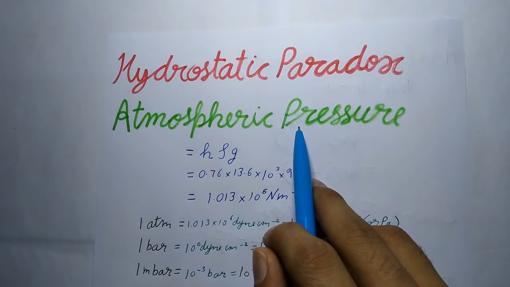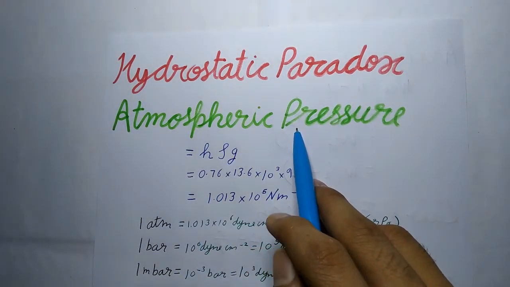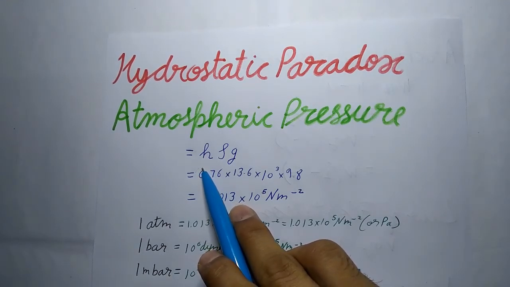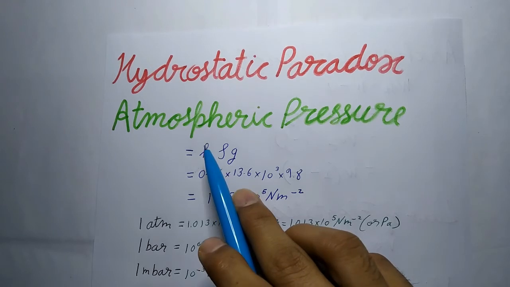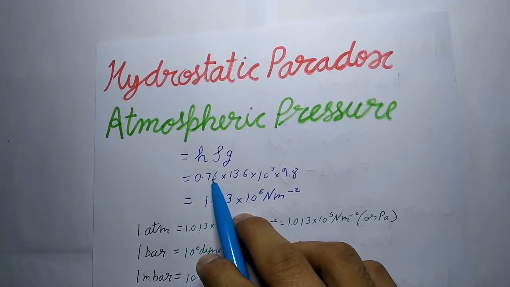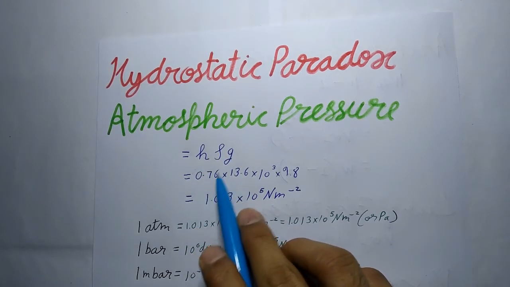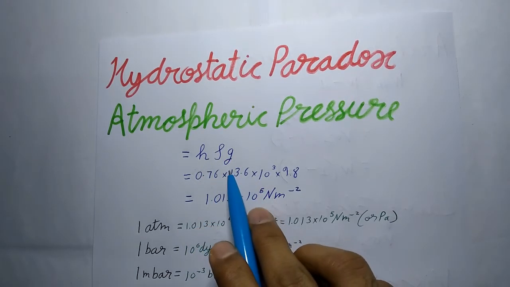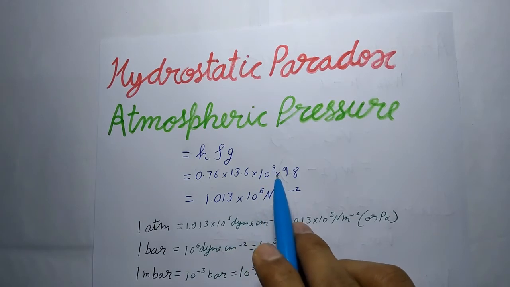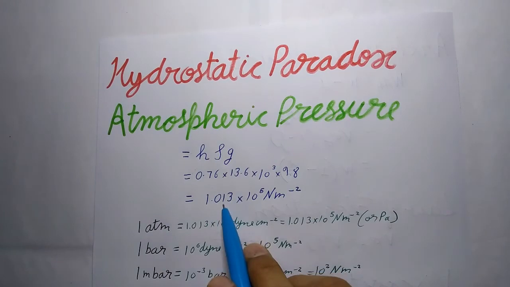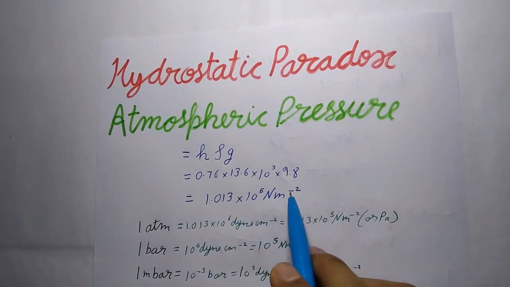Atmospheric pressure. The pressure exerted by the atmosphere is called atmospheric pressure. At sea level, atmospheric pressure is equal to the pressure exerted by 0.76 m of Hg, which is mercury. So we can write this as h rho g, where h is 0.76, density is 13.6 into 10 to the power 3 and g is 9.8. On solving this, we get 1.013 into 10 to the power 5 Newton per meter square.